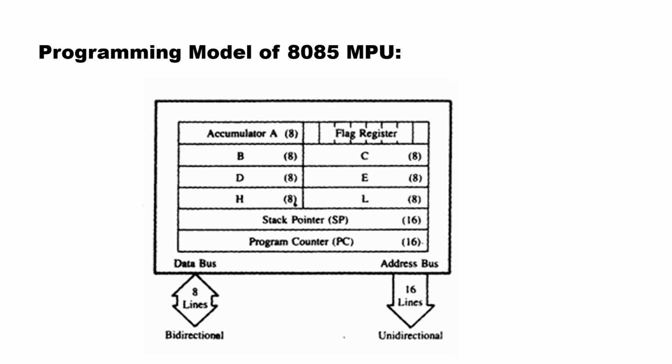B, C, D, E, H and L: all these are 8-bit general purpose registers. They can also be paired up as BC, DE and HL, where HL is also called the memory pointer. Stack pointer: it is a special function register that always points to the top of the stack in RAM. It is 16-bit. Program counter is 16-bit. It always points to the memory location of the next executable instruction.